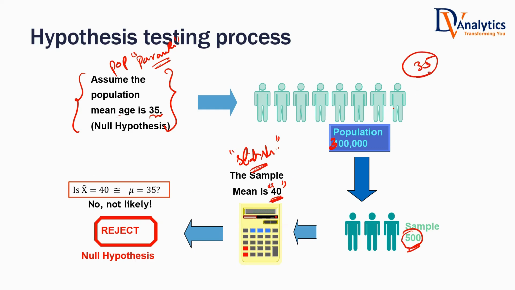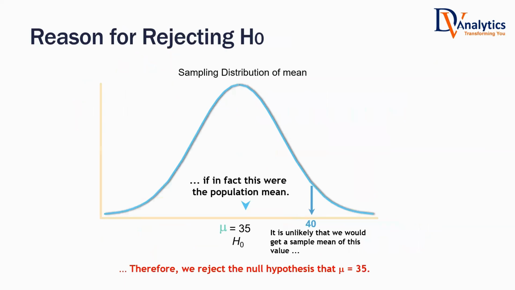If it is 35, somewhere here it will come as 35.5 or 36 or maybe 36.5 or maybe 34.5. But it should not be as high as 40. It's very, very unlikely you reject the null hypothesis. Once again, why are you rejecting it?